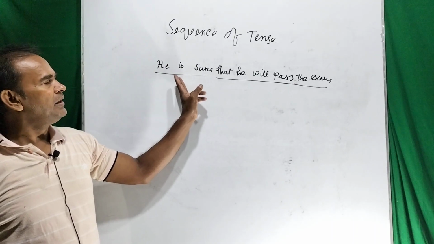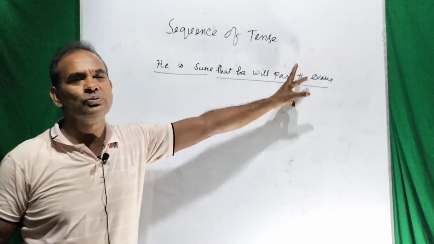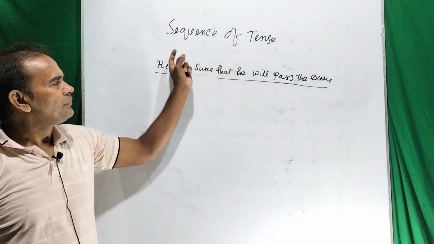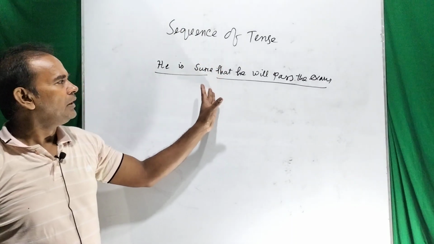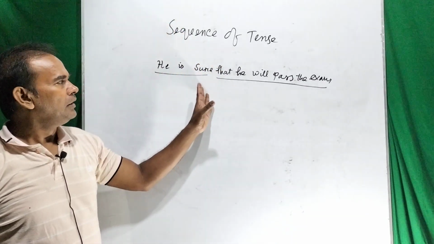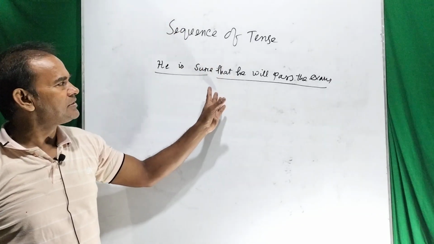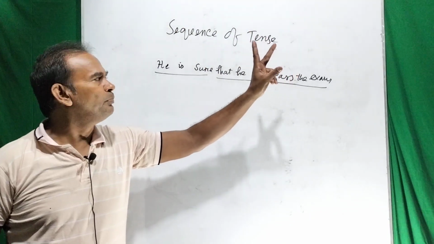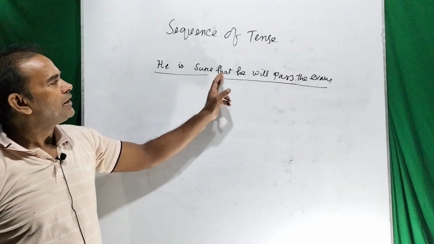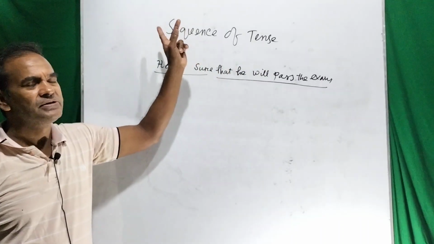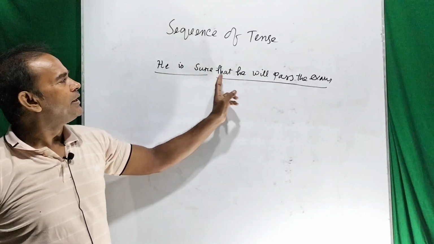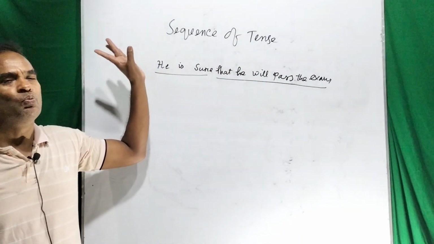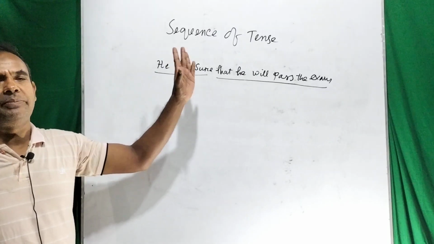If the student studies well or works hard for his examinations, in that case he will pass the examinations.